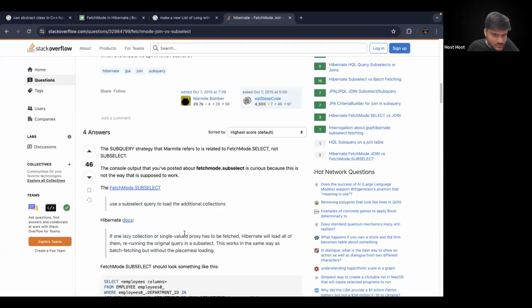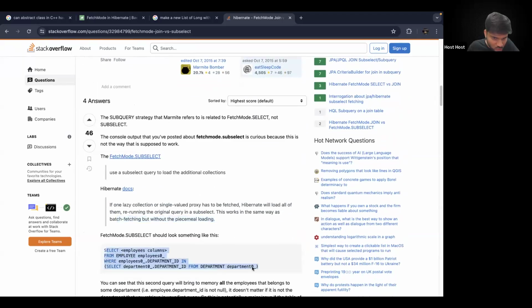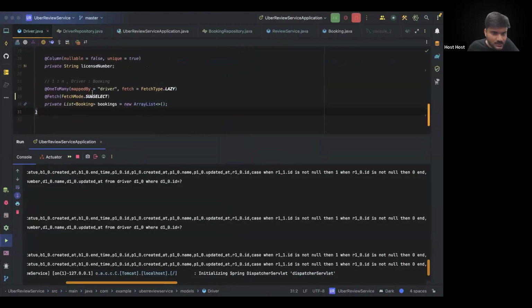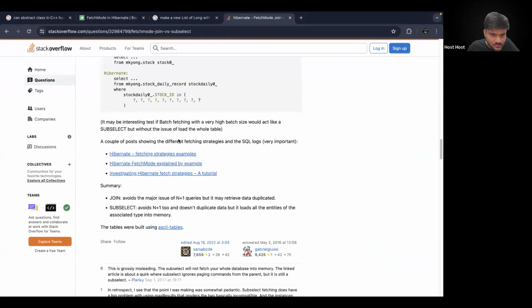If one lazy collection or single value proxy has to be fetched, Hibernate will load all of them, rerunning the original query in a subselect. This way, this works as a batch fetching. So ideally, FetchMode.SUBSELECT should execute something like this, a nested query. But let's see why it's not working for us. Why is it caching or something? Hibernate fetch strategies example, fetch mode explained by example.